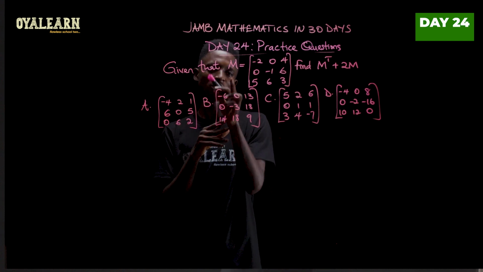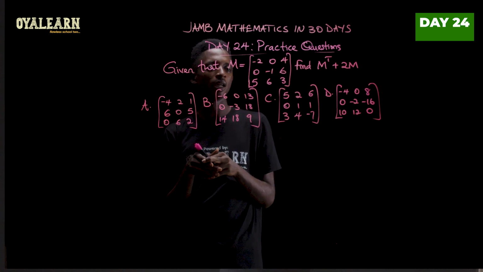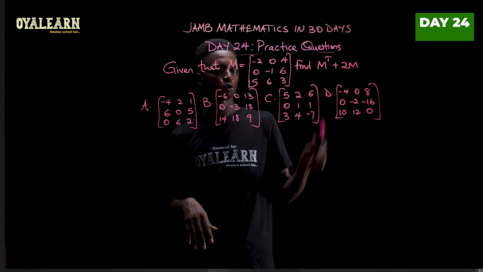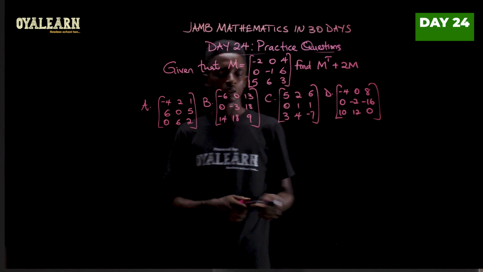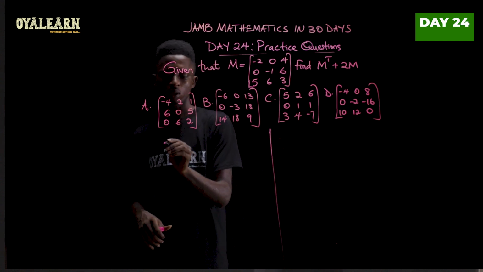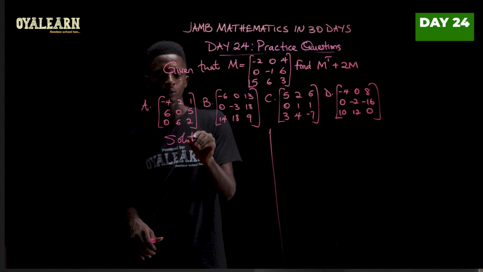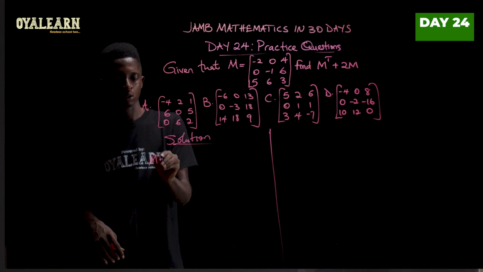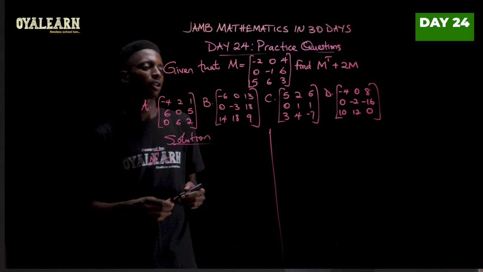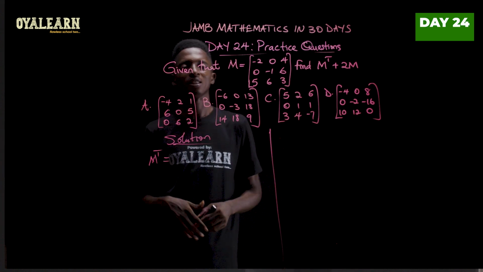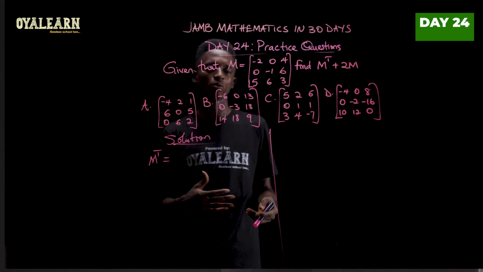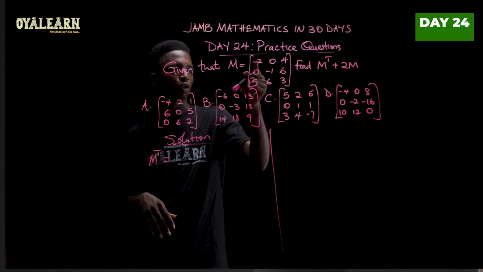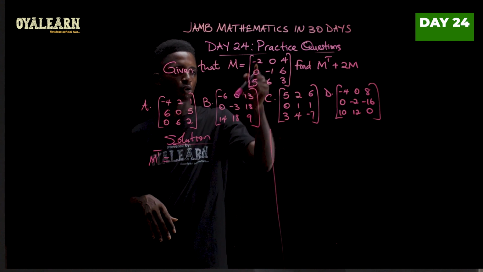Now given that matrix M is what we have here, we have to find the transpose of M plus 2M. So, solution. Now first, let's find M transpose. And when we say we are transposing a matrix, it means that the rows will take the position of columns like that. So that is, row 1 becomes column 1.